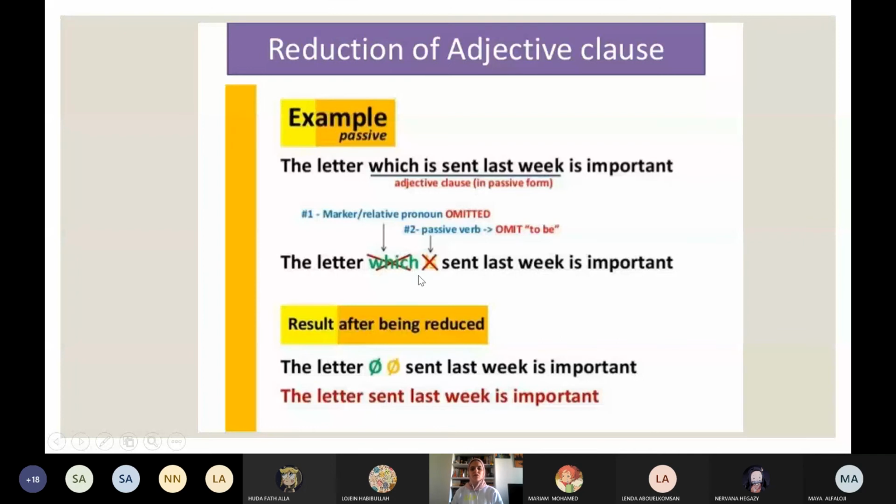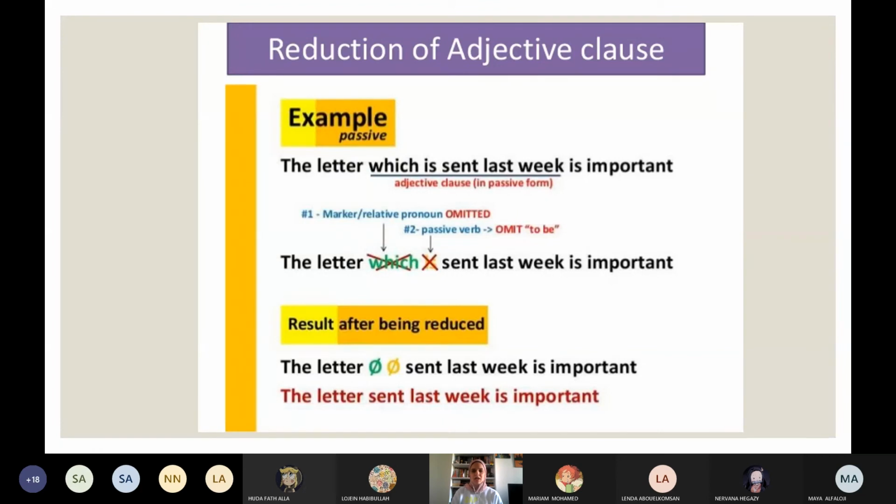Okay? How can I know, teacher, that it is an adjective clause when you eliminated the introductory word of the sentence? The letter cannot send. The letter is important. Sent last week is an adjective to letter. It tells me which letter. So from understanding the sentence, I can understand what he wants to say, and this is an adjective clause.